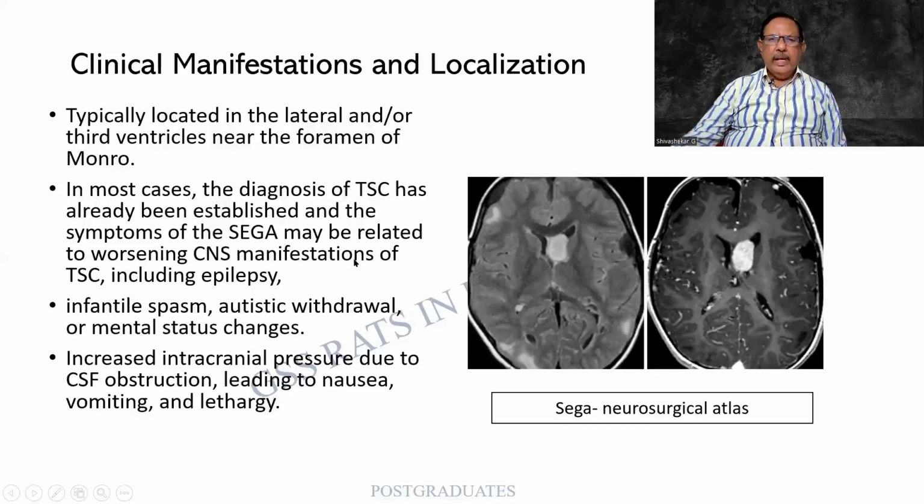The patients can have other features such as diminished learning or epilepsy. Infantile spasm and autistic behavior have also been observed in such cases. The increase in intracranial pressure can be due to CSF obstruction, which can lead to nausea, vomiting, and lethargy.